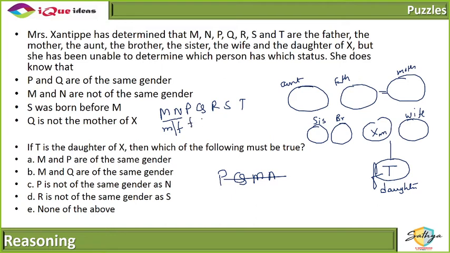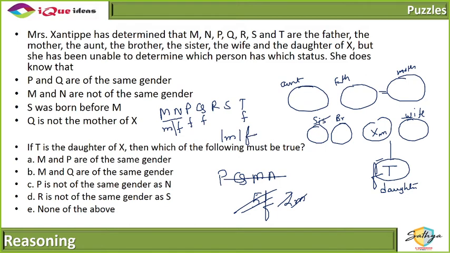We have established P and Q both are females. And we have established that T is a daughter, which means T is also a female, right? Now we knew that there are a total of 5 females and a total of 2 males, out of which 4 females are done, 1 male is done. So बचा क्या? एक मेल एक फीमेल अभी भी बाकी है.